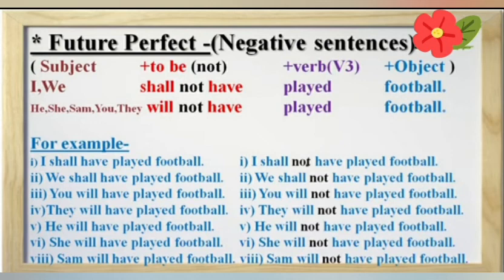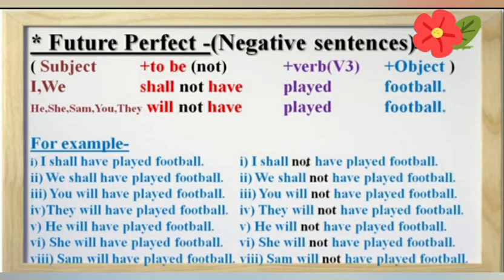So the answer is I shall not have played football. We shall have played football. We shall not have played football. You will have played football. You will not have played football. They will have played football. They will not have played football.